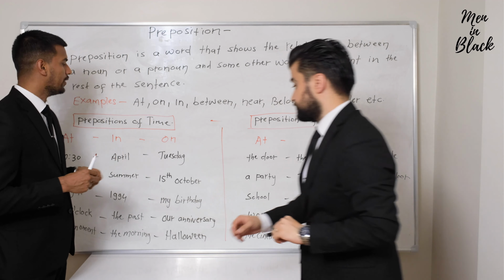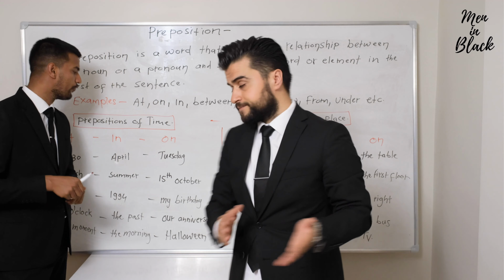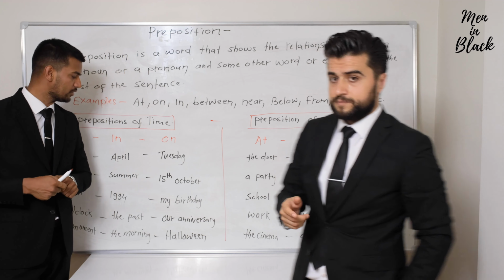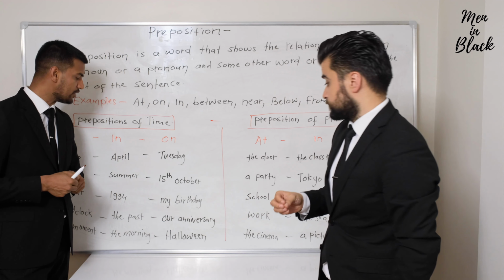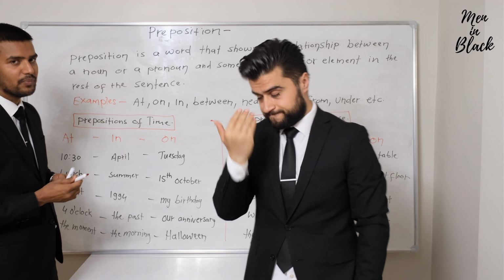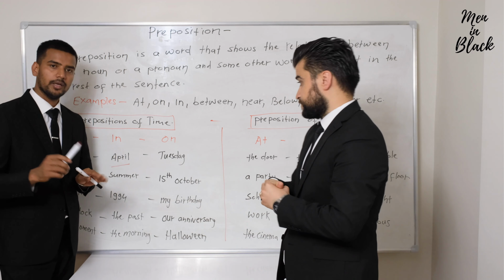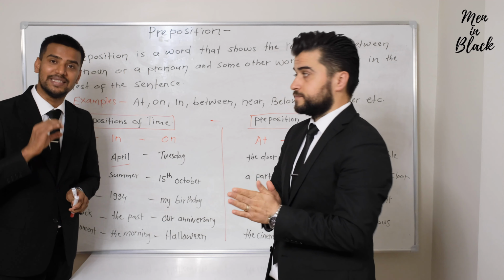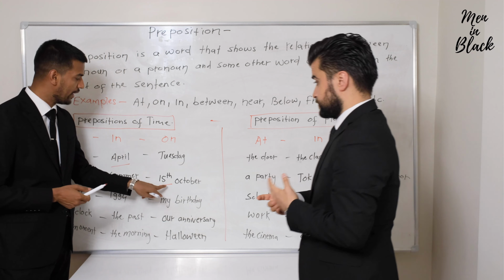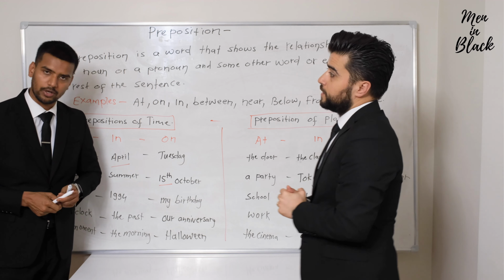Shall I go ahead? On, so like on Tuesday, on Monday, on Sunday. You can say on 15th October, on my birthday, on our anniversary, and on Halloween. But this is something very important to remember. When you say in April, it's fine. But when you mention an exact date, for example, on 15th October, so when you mention the exact time, you will use on.